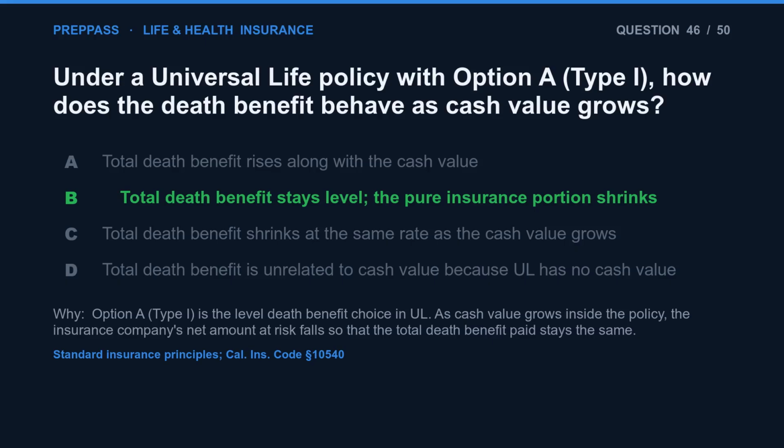The correct answer is B. Option A, type 1, is the level death benefit choice in UL. As cash value grows inside the policy, the insurance company's net amount at risk falls so that the total death benefit paid stays the same.